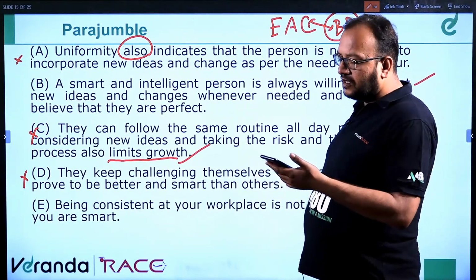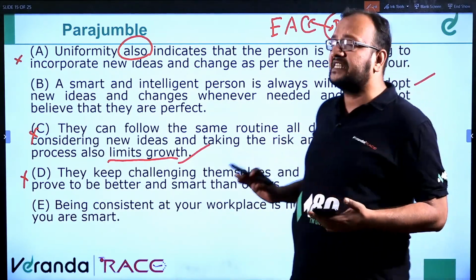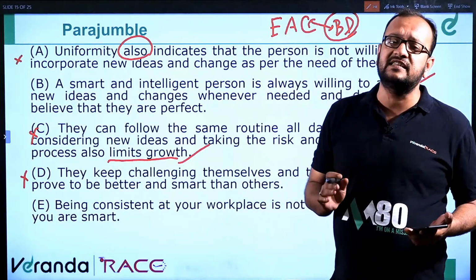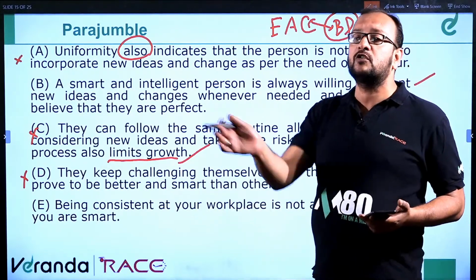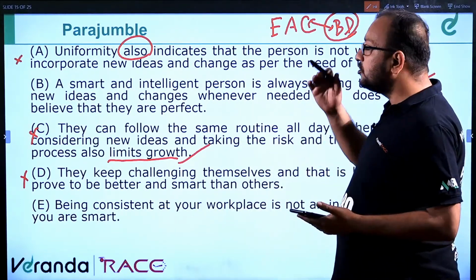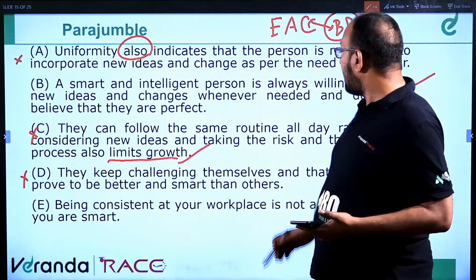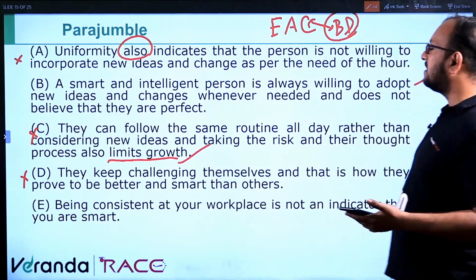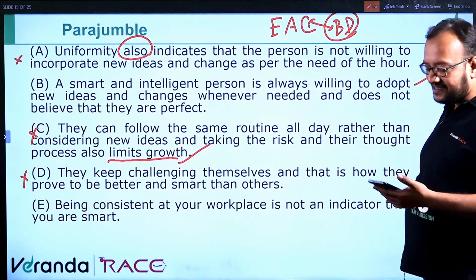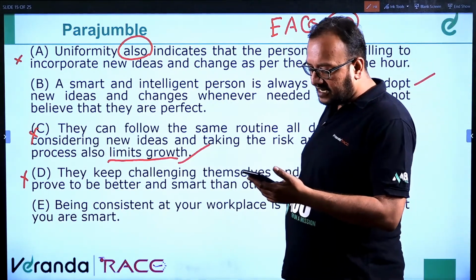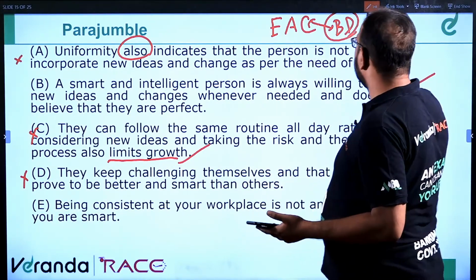Perfect. Because E gives an introduction of a general statement which says at workplace only consistency does not prove that you are smart. Again in A it says uniformity also shows that you are not smart. Because new ideas should be improvised. So C says that they can follow the same routine all day rather than considering new ideas and taking the risk, and their thought process also limits growth. Then you know the rest is history. Clear? EACBD, Rakshana correct. Artishri correct. No, Vignesh is correct. So it will be EACBD.